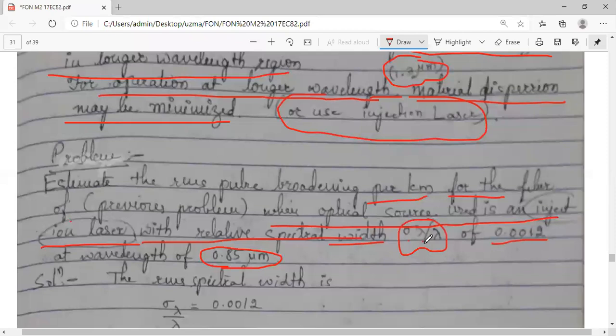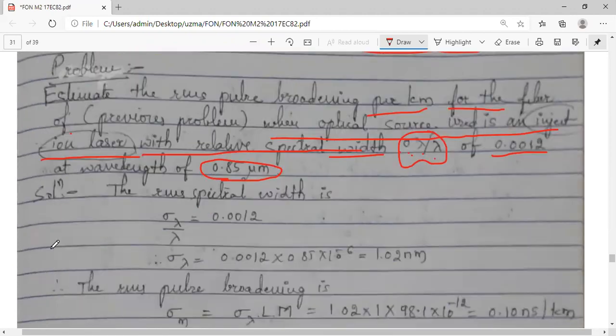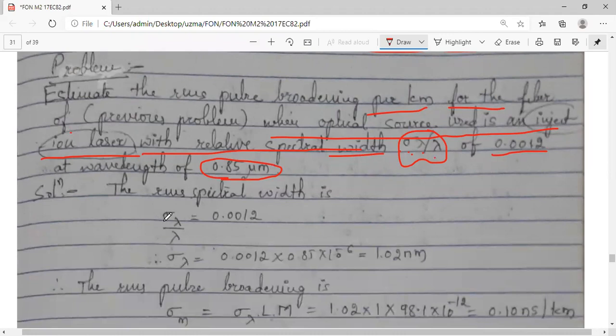Okay, directly sigma lambda is not given. Instead of that, sigma lambda divided by lambda is given to you, and the wavelength is 0.85 micrometer. Now, in the given list, we will list what sigma lambda by lambda is. It is given as 0.012. So what will sigma lambda be? It is equal to the pulse spectral width.